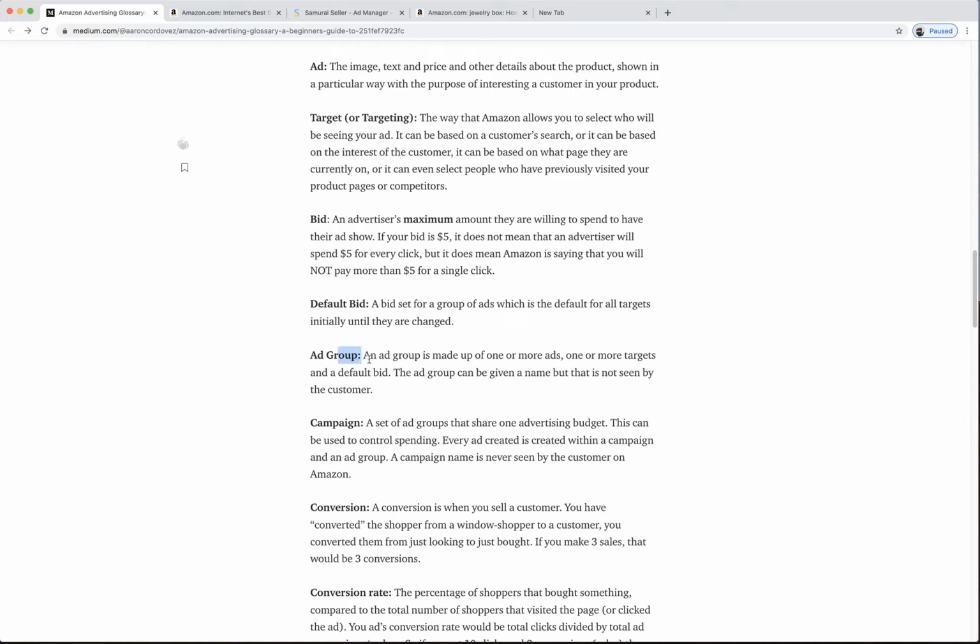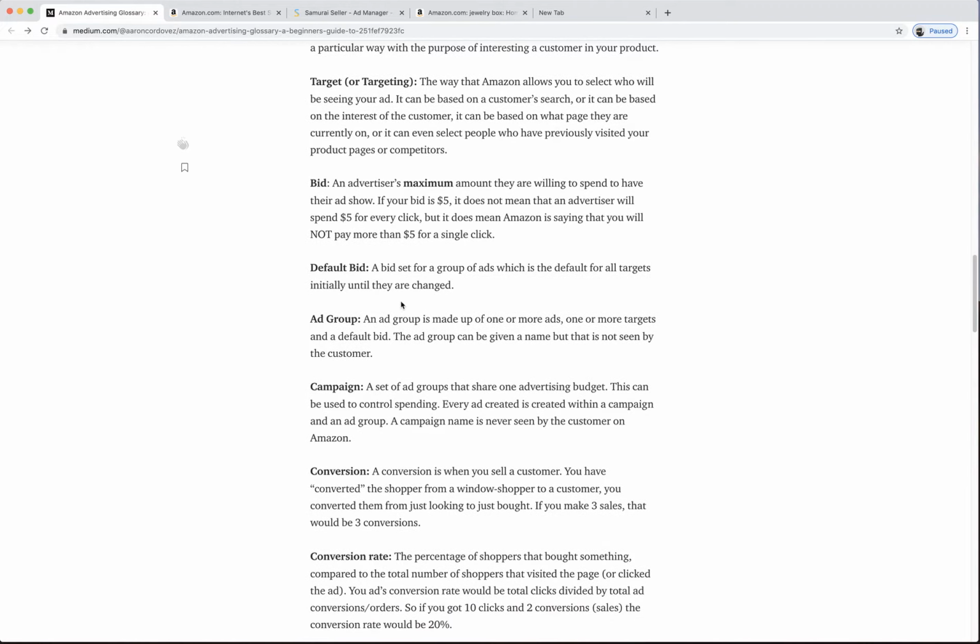And then your default bid is on your ad group, and then you can put a bid for a certain targeting type. The targeting is normally like a keyword, which we'll go over in a little bit later. It's just what the person is searching, and we'll go into it deeper later.